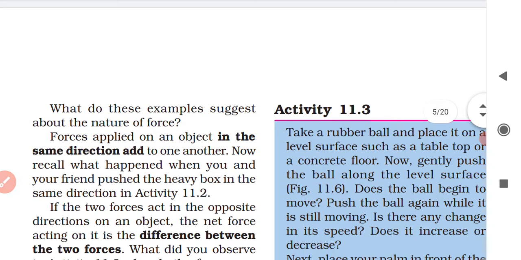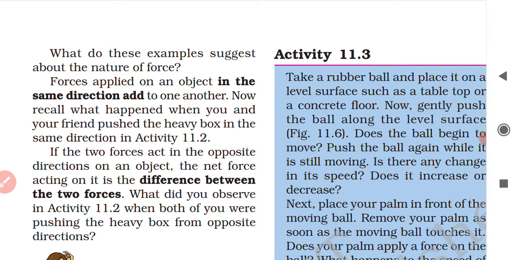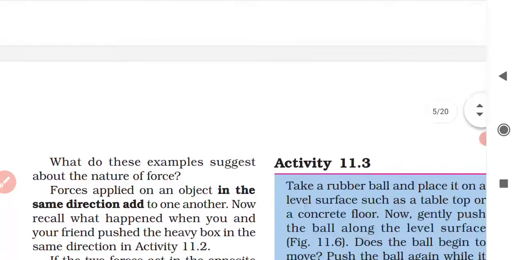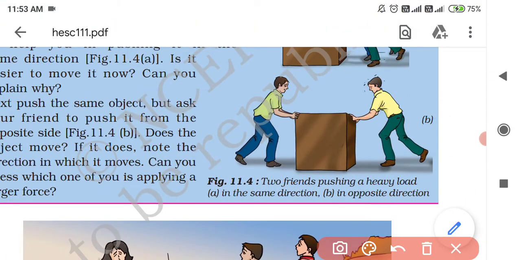Now recall what happened when you and your friend pushed the heavy box in activity 11.2. If two forces act in the opposite direction on an object, the net force acting on it is the difference between the two forces. So what did you observe when both of you were pushing the heavy box from opposite directions? Suppose this person is pushing the heavy object with a larger force as compared to him, and these two forces are in opposite directions.